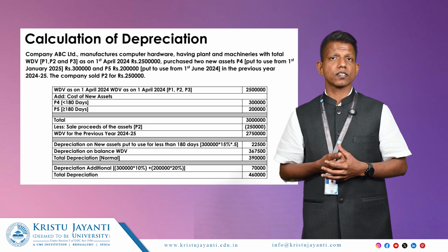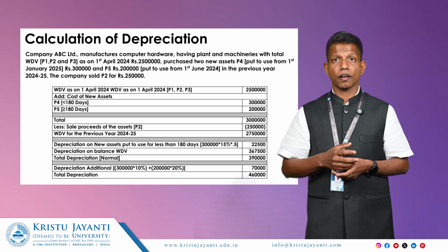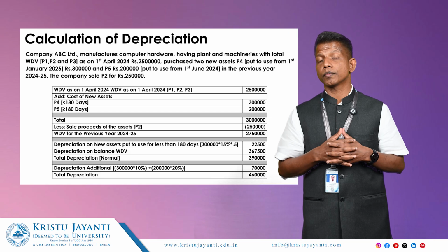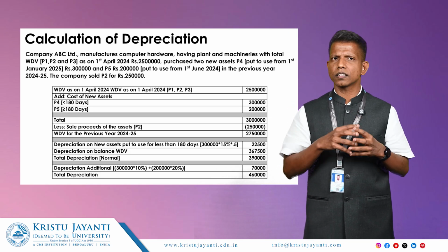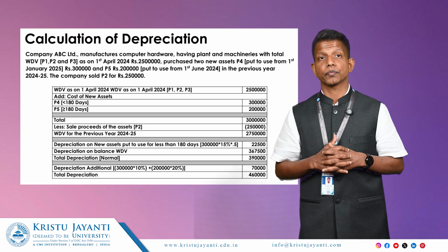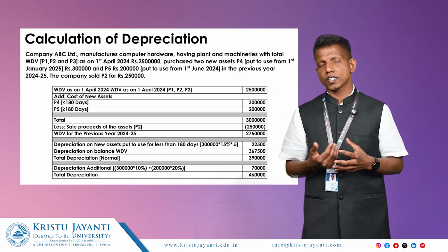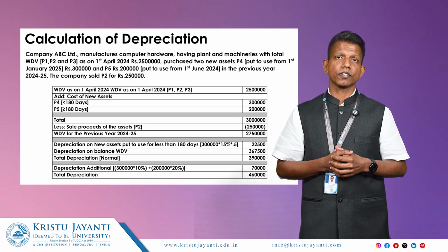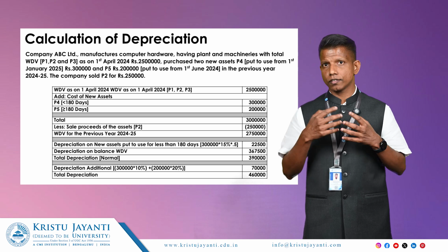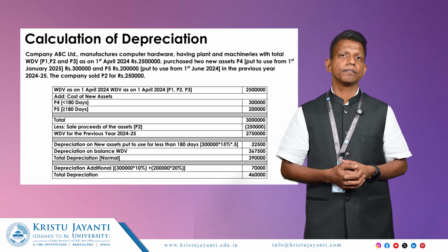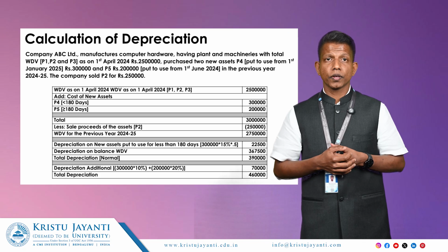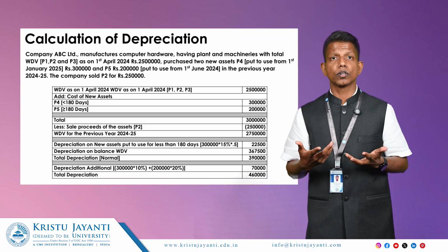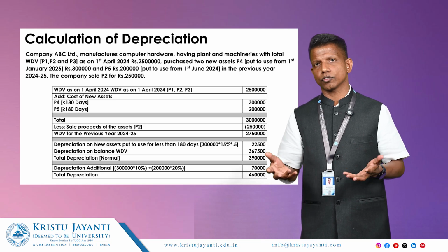A company which manufactures computer hardware has plant and machineries with total WDV as on 1st April 2024 of rupees 25 lakhs. There are three assets originally, P1, P2 and P3. The company purchased two new assets, P4 and P5. P4 was put to use from 1st January 2025 and P5 was put to use from 1st June 2024. P4 cost 3 lakhs and P5 cost 2 lakhs. And the company sold P2 in the previous year 2024-25.